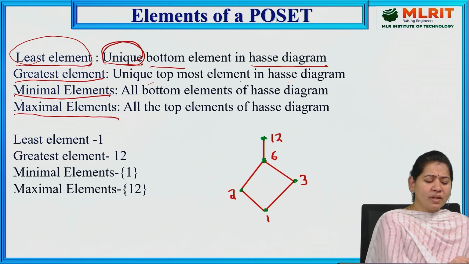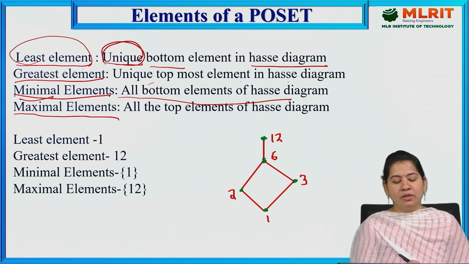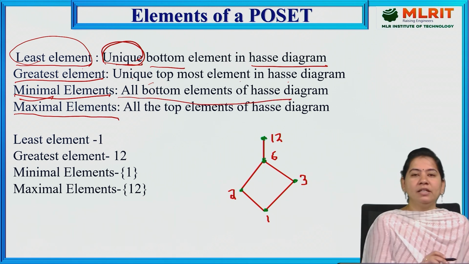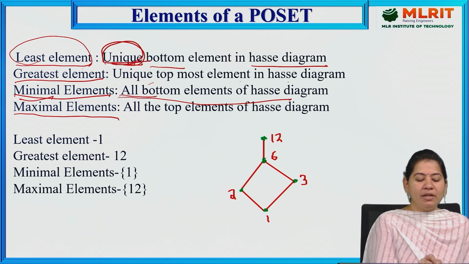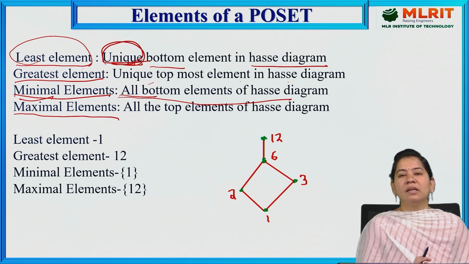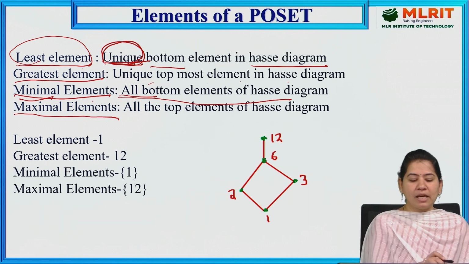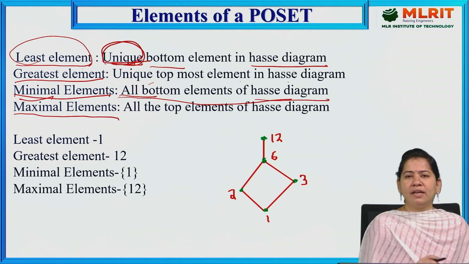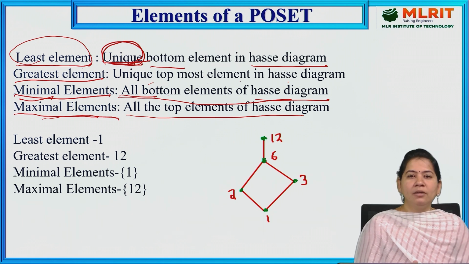Next we have minimal elements, which are all the bottom elements of the Hasse diagram. If you understand the definitions of least, greatest, minimal and maximal, in the least and greatest we have the unique element, and in minimal and maximal you have all of them. From this we understand that you will always have only one least element and one greatest element, while minimal and maximal elements can be one or more than one. Minimal elements are all bottom elements of the Hasse diagram, and maximal elements are all topmost elements of the Hasse diagram.